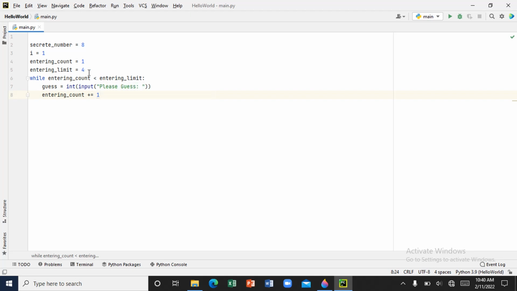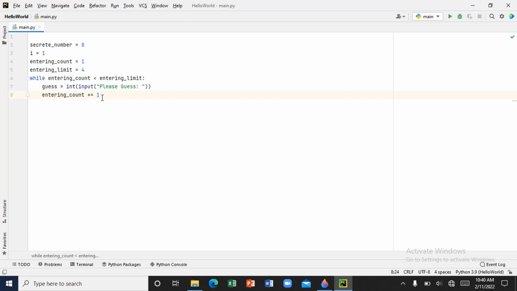So the program is going to be asking the user to guess 3 times. For example, the program starts as 1. When the program runs for the first time and the user couldn't guess right, add 1. This is what entry count plus 1 means.